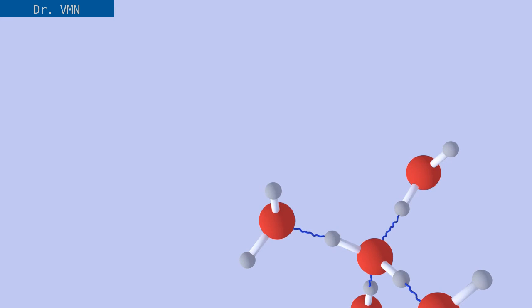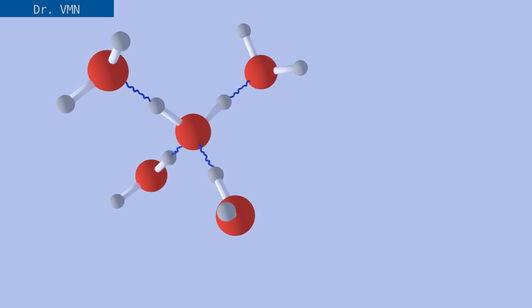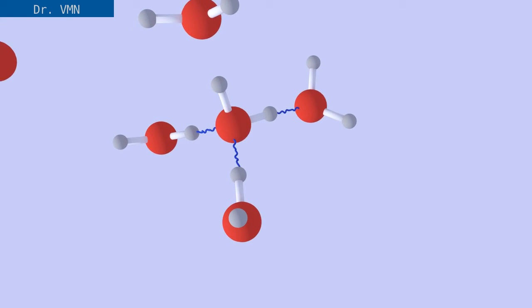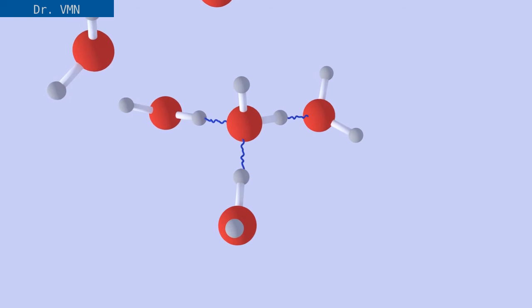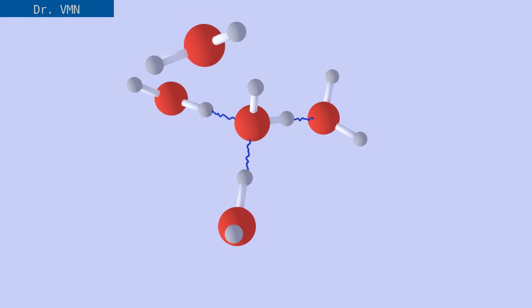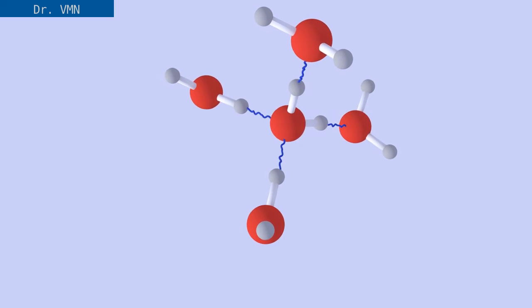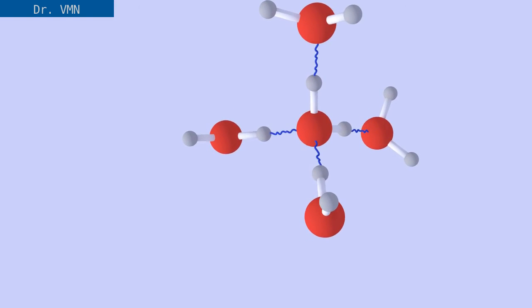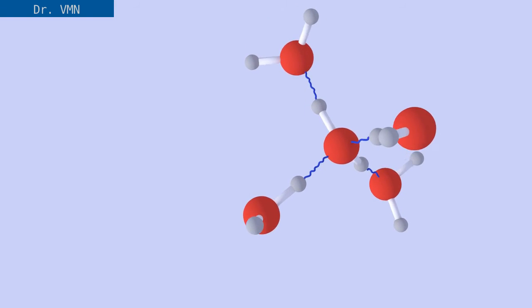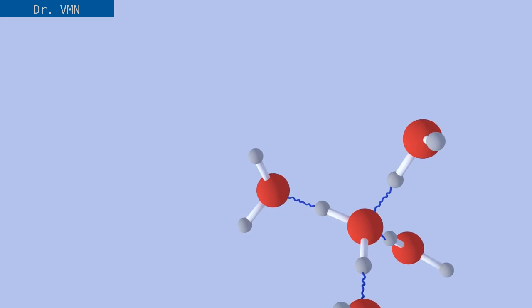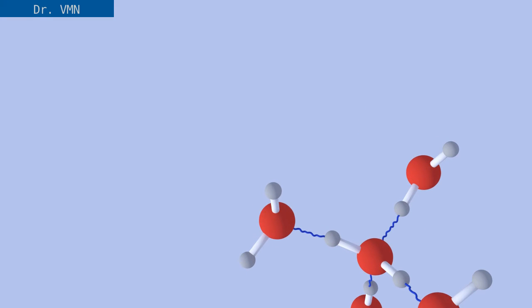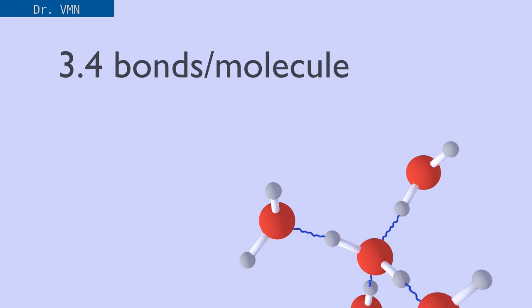You can also see that because of this random motion, one water molecule does not have all 4 hydrogen bonds at a time. Like here it has only 3 hydrogen bonds. Now look at this position. Here it has 4 hydrogen bonds. So while in random motion, the number of hydrogen bonds keeps changing for a molecule, but on average, each water molecule is bound to 3.4 other molecules.